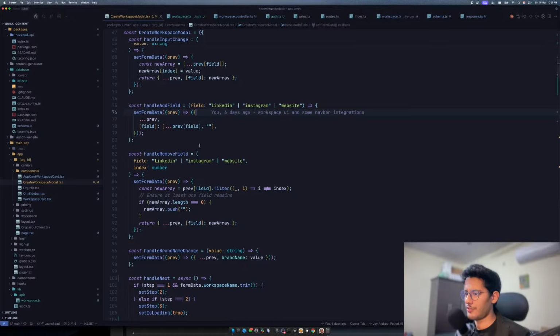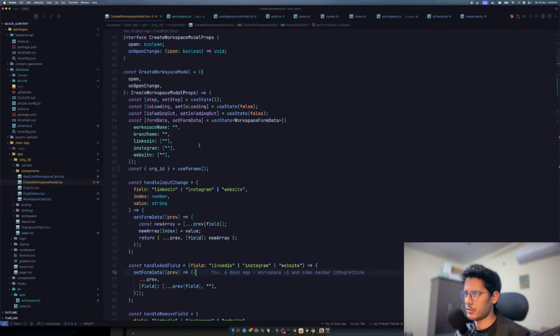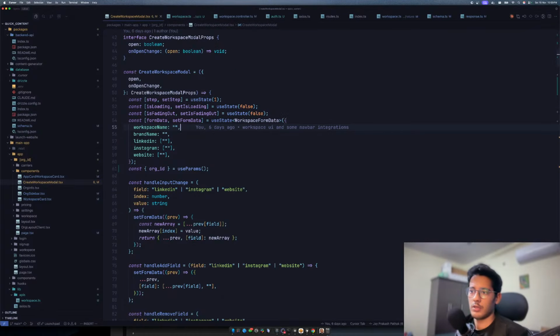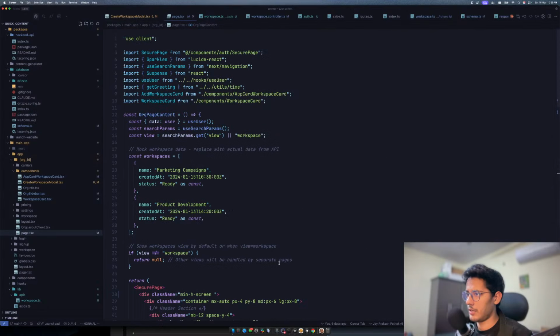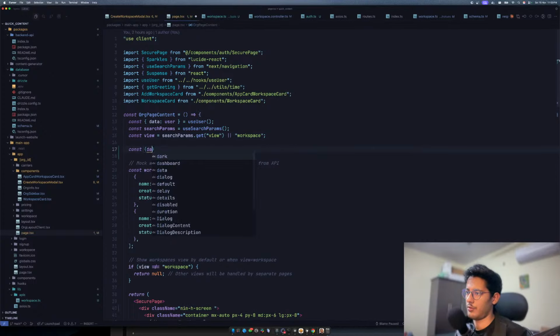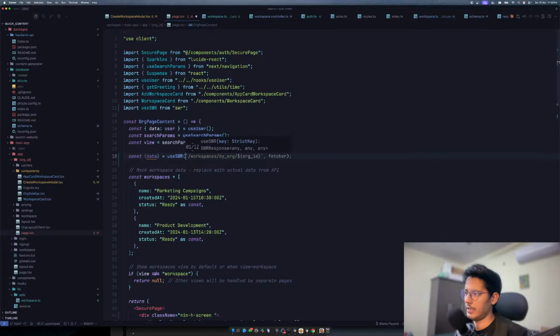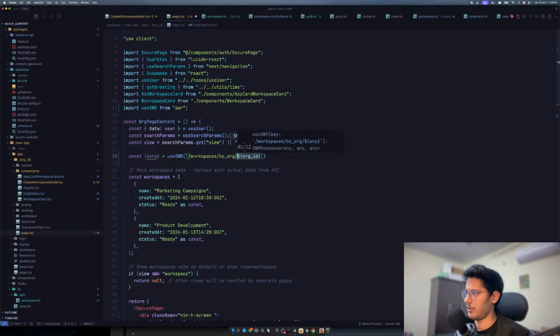So I think you have some initial data. We had some initial data over here. Where is the, oh, it was not this. It was page in the workspaces in the org id. Yeah, this one. So we had all of this, which shouldn't be there. So now what we'll have is data, use SWR, and then it will be, I don't know, this, which is some org id. Yeah, we can do that.